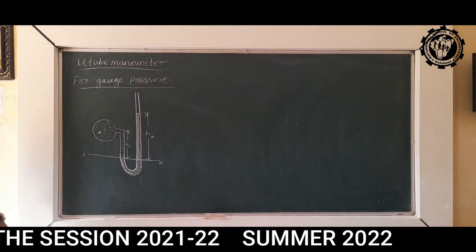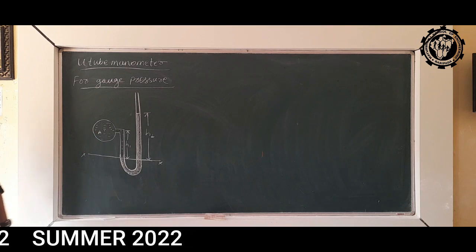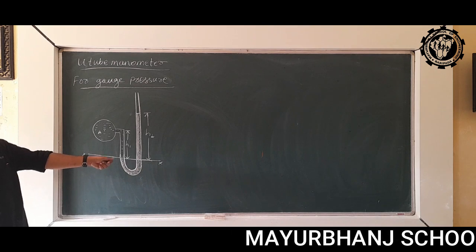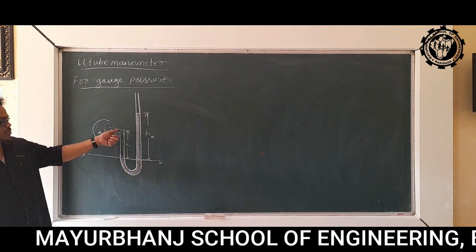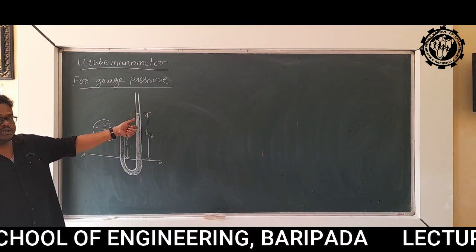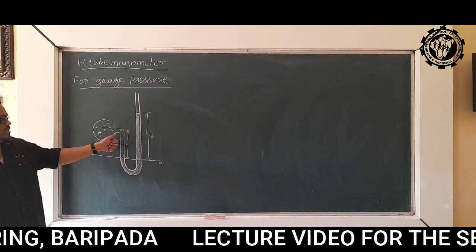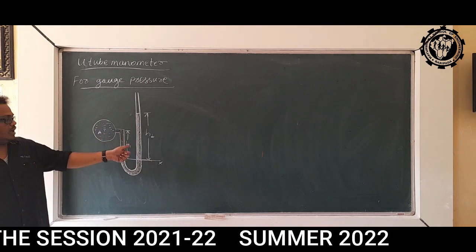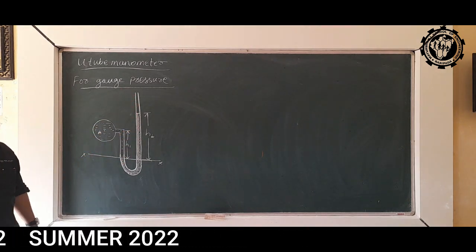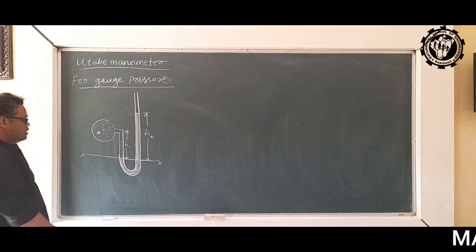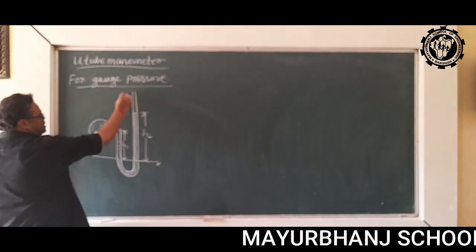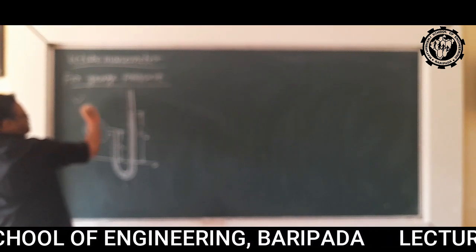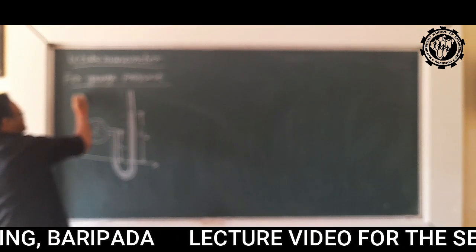So how can we calculate the pressure at A? As you can see, a U-tube manometer consists of a glass tube bent in a U shape, and one end is connected to the point where we have to measure the pressure, and the other end remains open to the atmosphere. So for the calculation, let us consider the left limb and right limb. The pressure in the left limb will be equal to the pressure in the right limb.